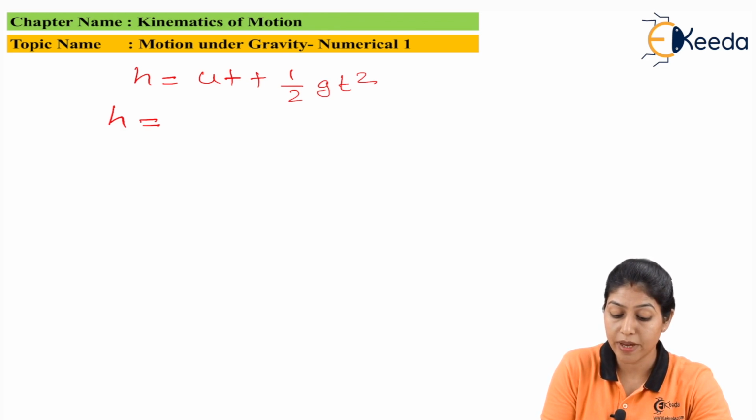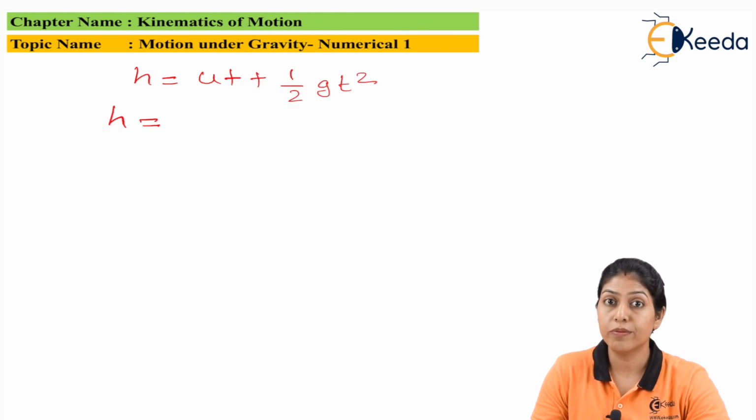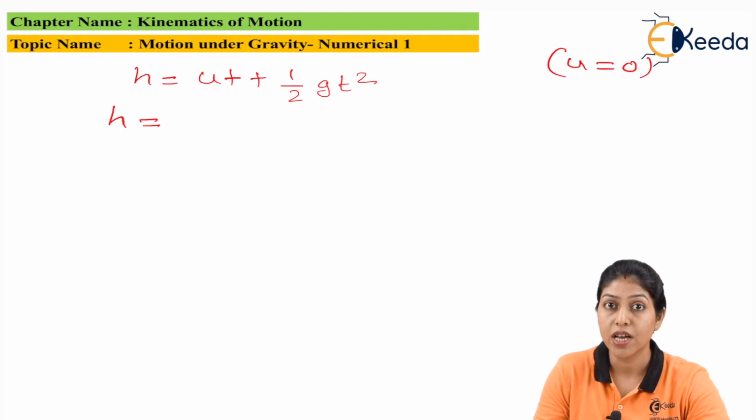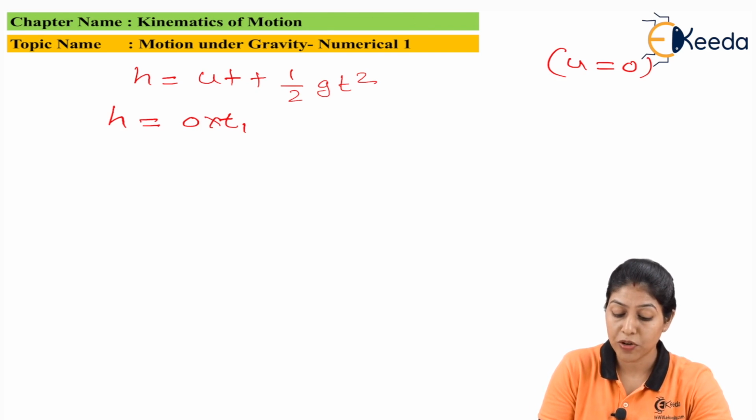So this h will be as it is here, and as we know, when any object or any particle is going to travel from a particular height towards the base, or this particular movement we are considering as the downward movement, in that particular condition the velocity u, or the initial velocity, is always 0. So for the downward movement the value of u will be 0. So this particular term will be 0.